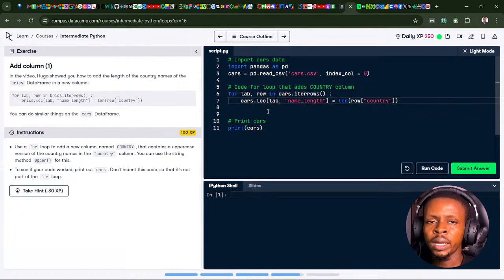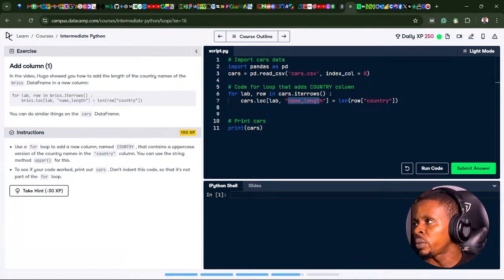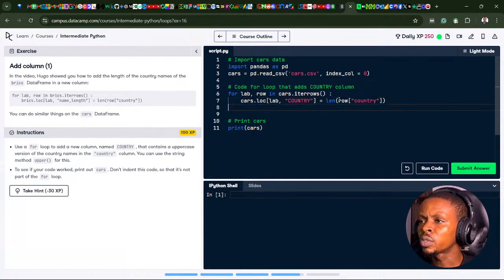We learned all about loc and iloc from a previous live stream, so go check it out to understand what this loc part of the code is doing. Rather than lab here, lab is the row labels. Then the name of the new column. Rather than length, our new column should be called COUNTRY. So I'm going to copy this country here. It will be an uppercase of the country column. So COUNTRY equals, rather than len, we want to convert the country column into uppercase. I just change this len to upper.